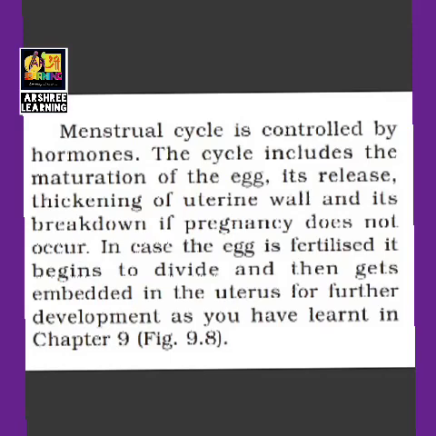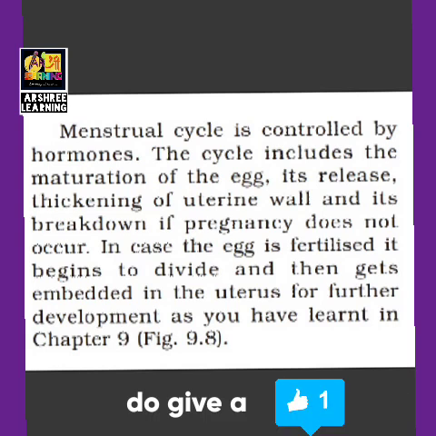The menstrual cycle is controlled by the hormones. If the hormones in the female are produced in the correct manner, then the menstrual cycle is regular. Why is it called a cycle? Because it repeats after some time. The cycle includes the maturation of the egg. The egg is formed, the egg is released, then it moves towards the uterus, where the lining of the uterus prepares itself for pregnancy. If there is no fertilization, then the egg will be removed along with the lining of the inner wall of the uterus, which is called menstruation, and pregnancy does not occur.